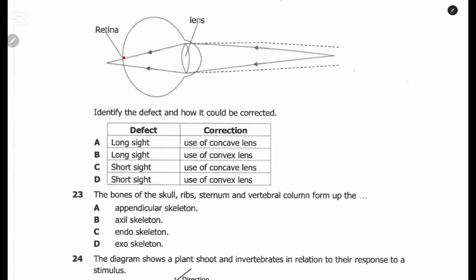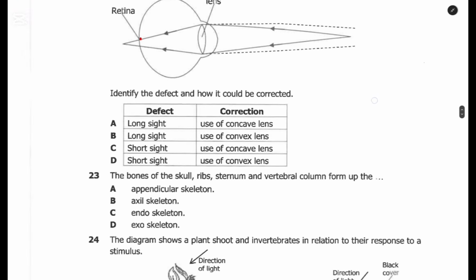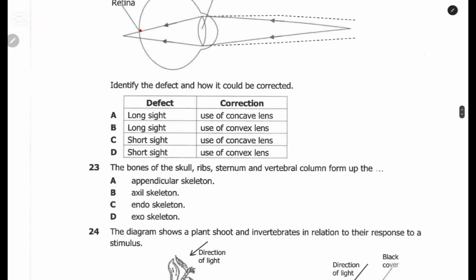Someone is able to see from a long distance, but objects that are closer look blurry, and this is caused by long-sightedness. It is a result of abnormal shortening of the eyeball. As a result, the image is formed beyond the retina, and this can be corrected by a convex lens. Therefore B is the answer. So long sight, use of convex lens. Question 22, the answer is B.